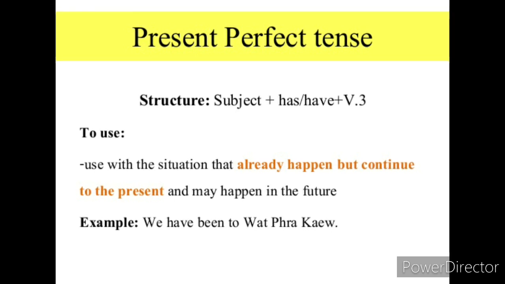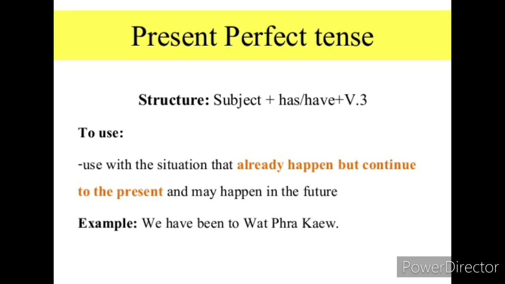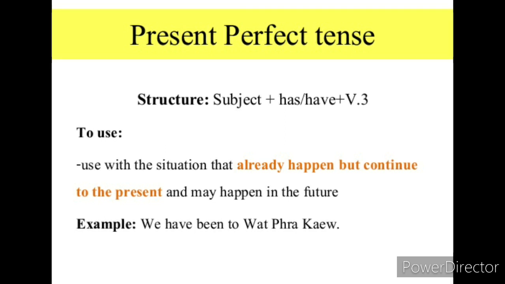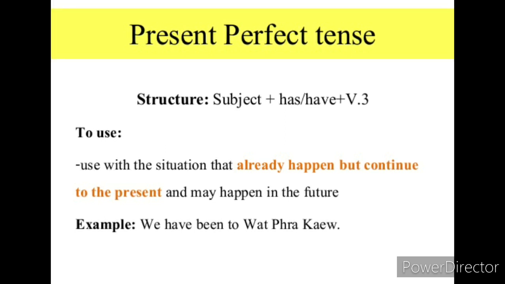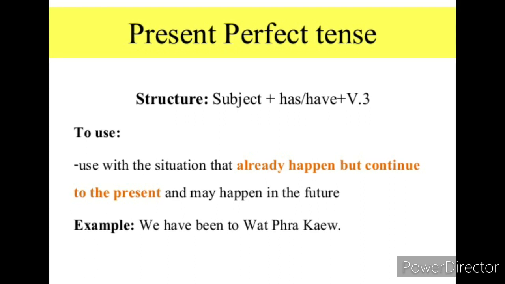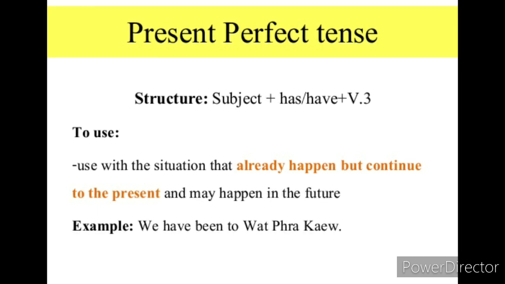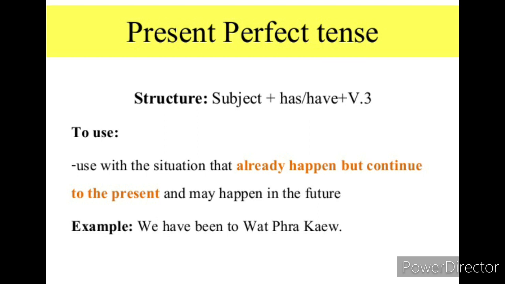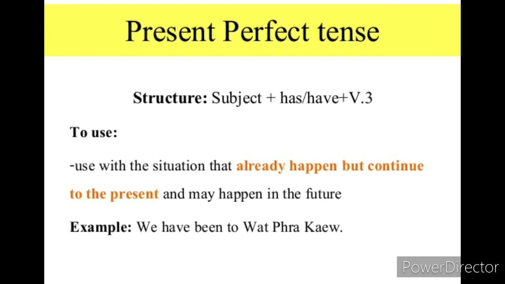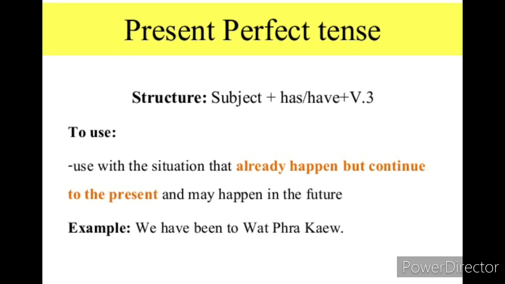Present perfect tense structure is subject plus has or have plus third form of the verb plus object plus complement. Dear students, it is used with a situation that already happened but continued to the present and may happen in future. Suppose we have been to Wat Para Kavi. Dear students, we have completed our work. She has done her work. These are examples of present perfect tense.